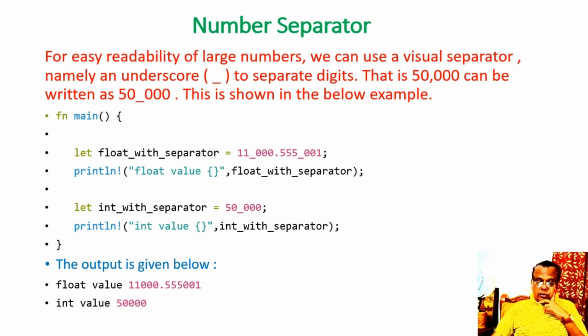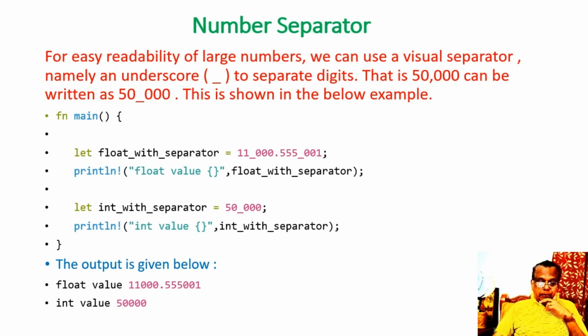So we are now using this underscore: 11_000.555_001, semicolon. Next, the println! macro, in brackets, within double quotes: float value, followed by a pair of curly braces.